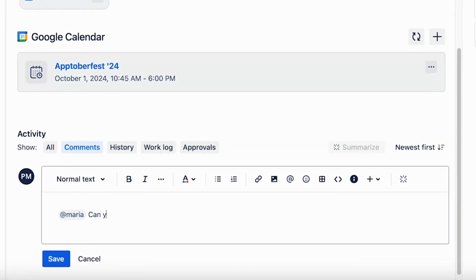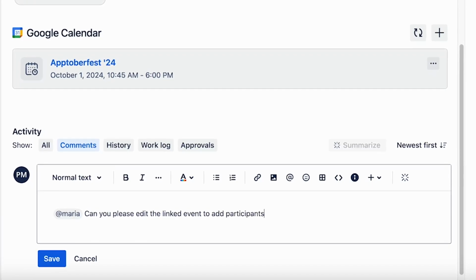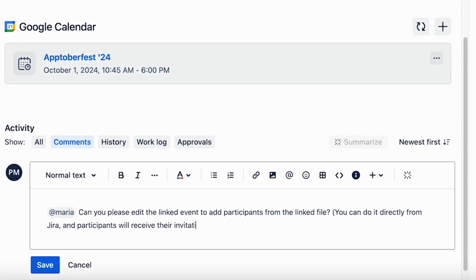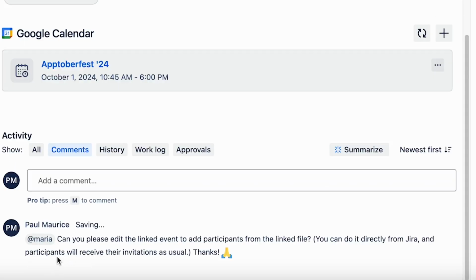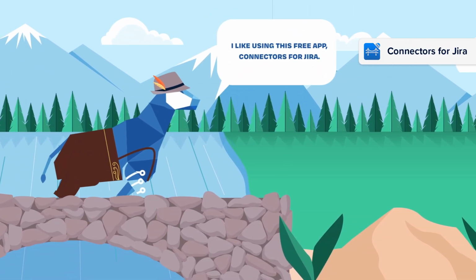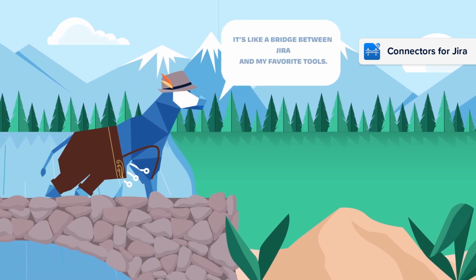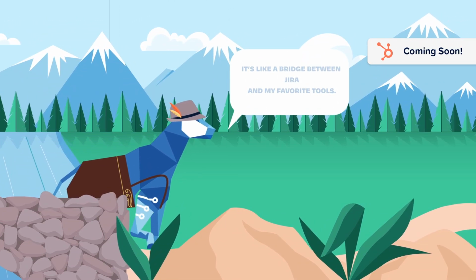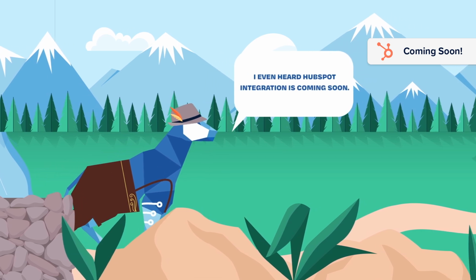Next, I'll ask for some help in editing the event in Jira to make sure everyone gets their invitation in time. Here you go. I like using this free app, Connectors for Jira. It's like a bridge between Jira and my favorite tools. I even heard HubSpot integration is coming soon.